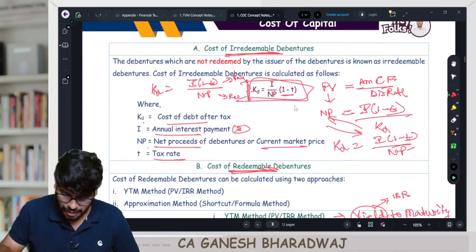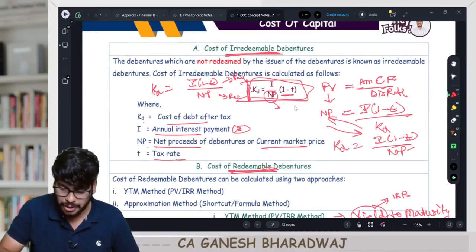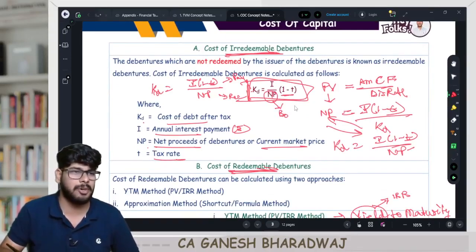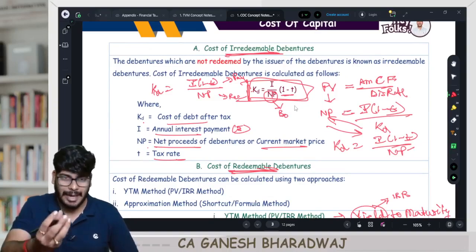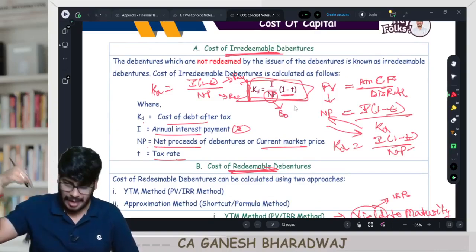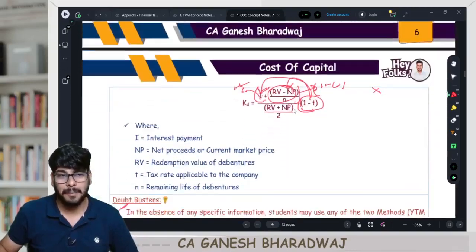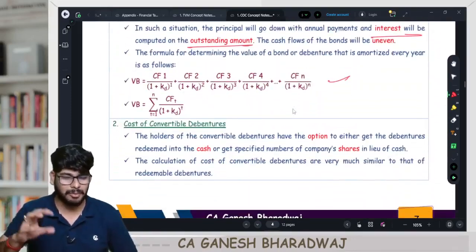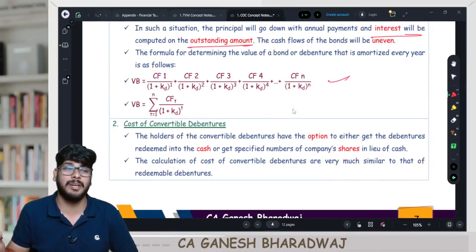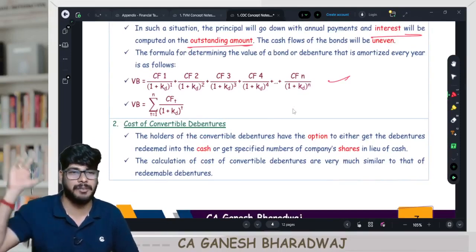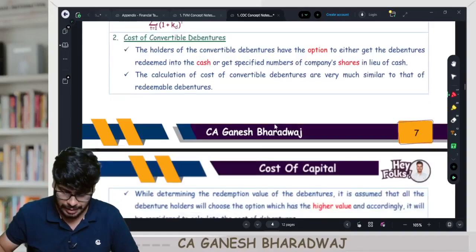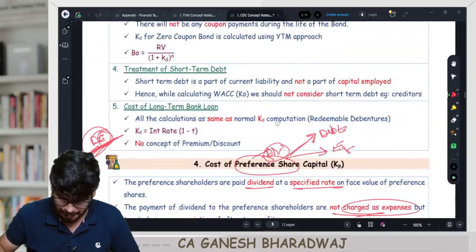So this net proceeds, whatever is there for bonds or debentures, they call it B0. B0 means value of bond as at year 0, as at present. Are you able to understand this? B0, P0 and all, these are terminologies associated with the net proceeds of the respective instruments. So that's about this area.